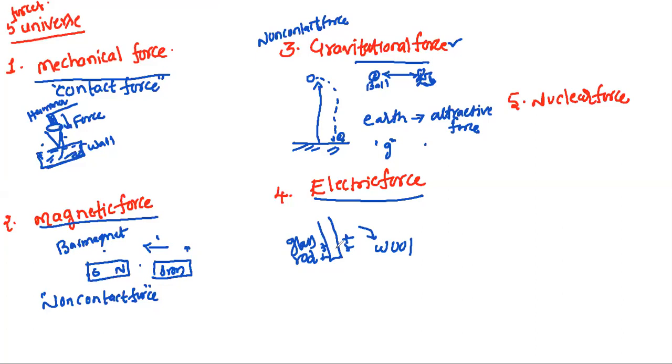When this glass rod is brought near small pieces of paper, what will happen? Some papers will cling to the glass rod. Why does this happen? This is due to the electric force.